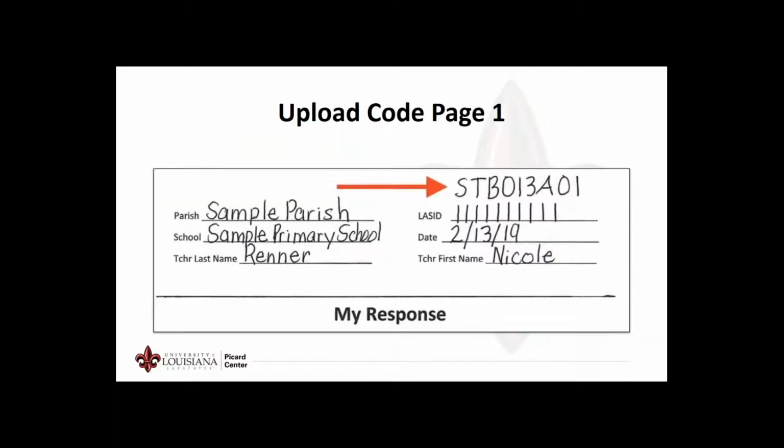This screen shows a sample of the top portion of page 1 of a student response form. You will write the upload code in the upper right-hand corner of the student form above the 10-digit student LASID. Once again, both of these numbers will be located in the file LDOE will send to the person responsible for the upload on March 11th. Please take note that both the LASID and the upload code must be clearly written so the files can be matched to a master file when received by ULL.